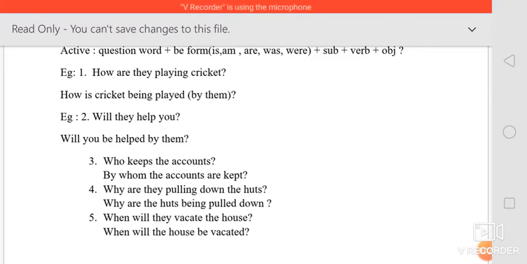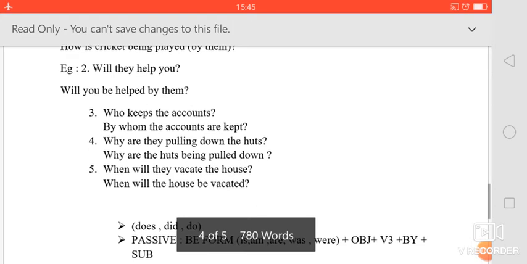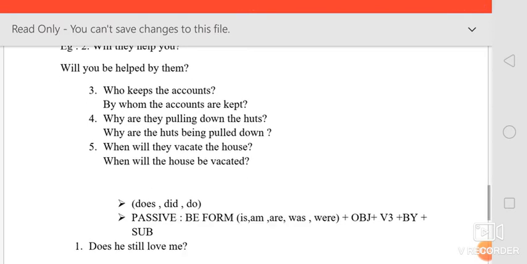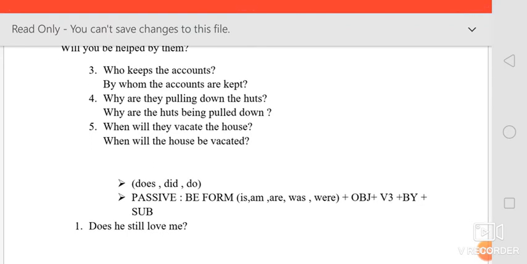Now second one, you see, will they help you? So how are we going to change it? Will you be helped by them? Okay, now third question, you can see, who keeps the accounts? If a question in active starts with who, then in passive you have to add by whom. Okay, that is one thing you have to keep in your mind. In active it is with who, then in passive it will start with by whom. Who keeps the accounts? So how are we going to change it? By whom are the accounts kept.